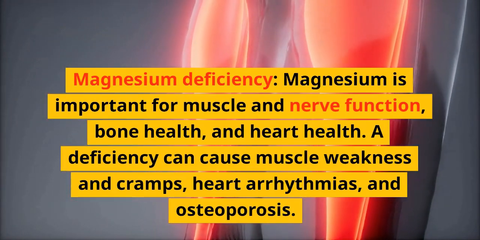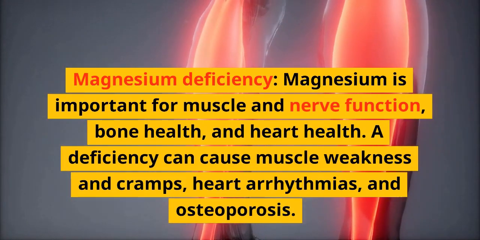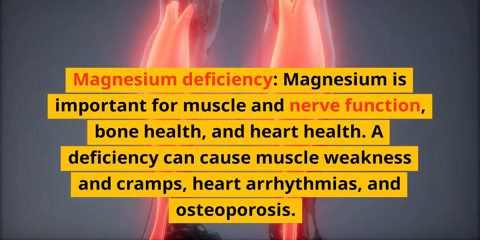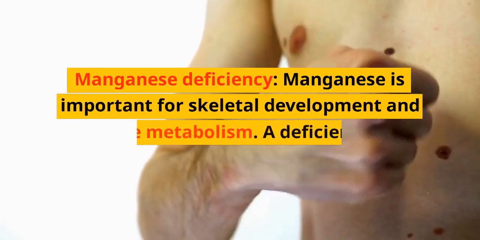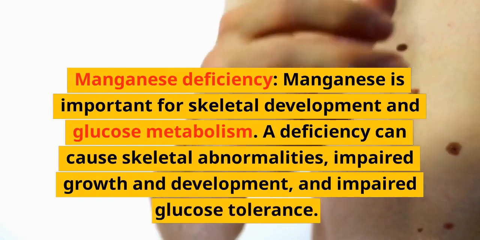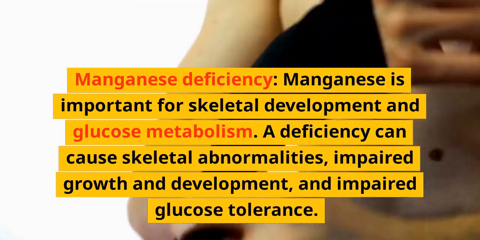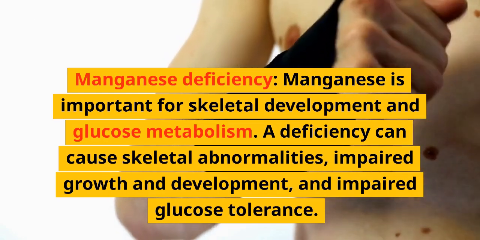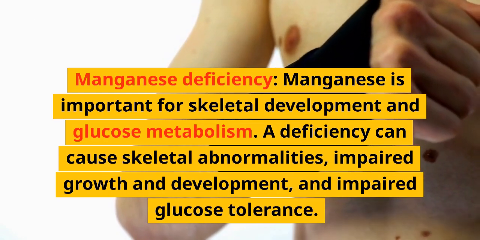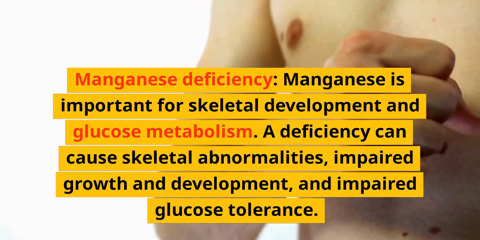A deficiency can cause muscle weakness and cramps, heart arrhythmias, and osteoporosis. Manganese deficiency. Manganese is important for skeletal development and glucose metabolism. A deficiency can cause skeletal abnormalities, impaired growth and development, and impaired glucose tolerance.